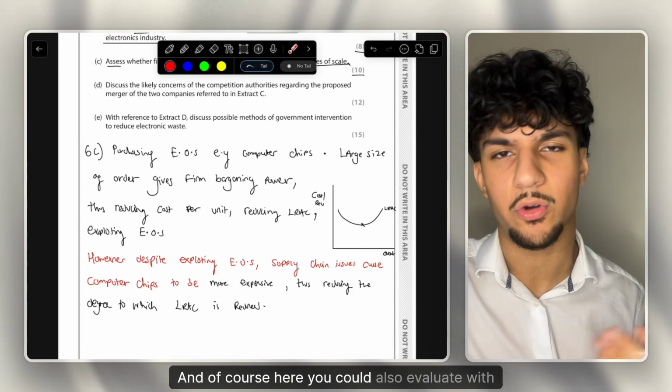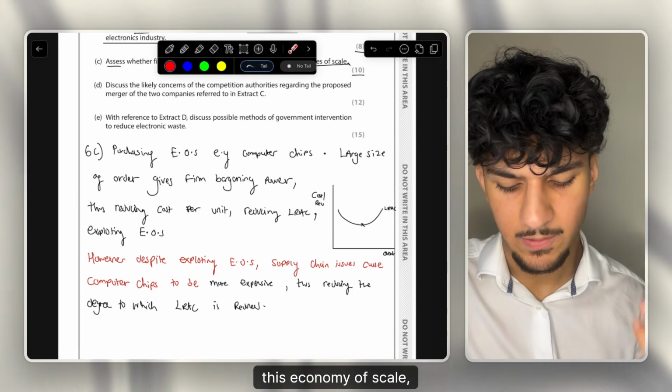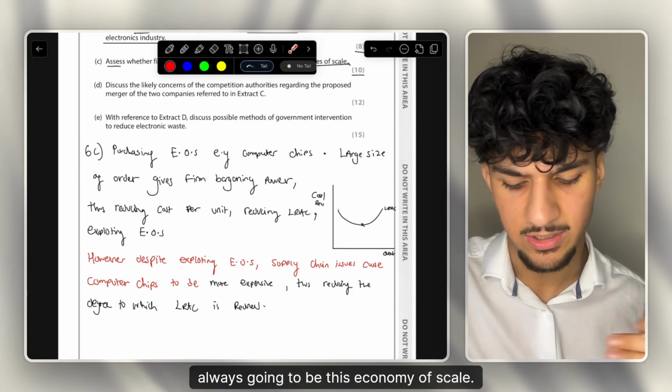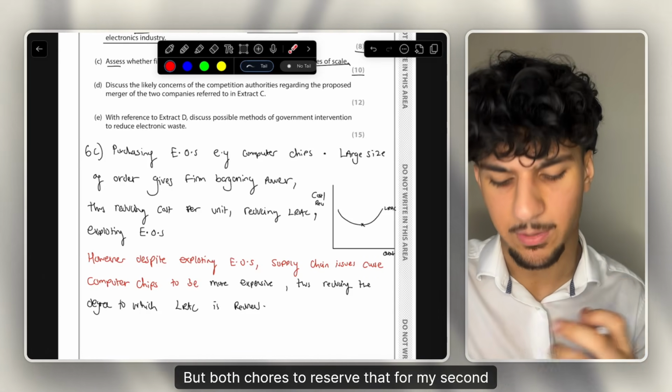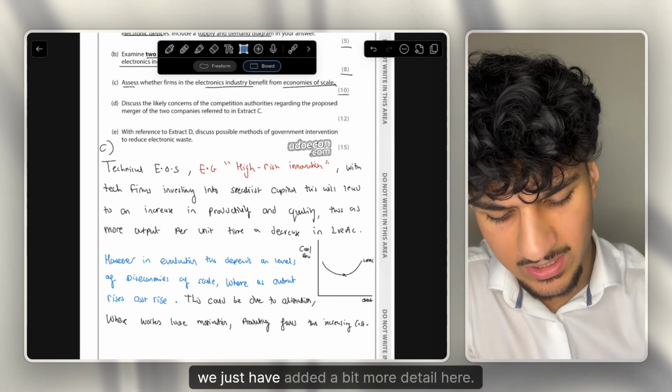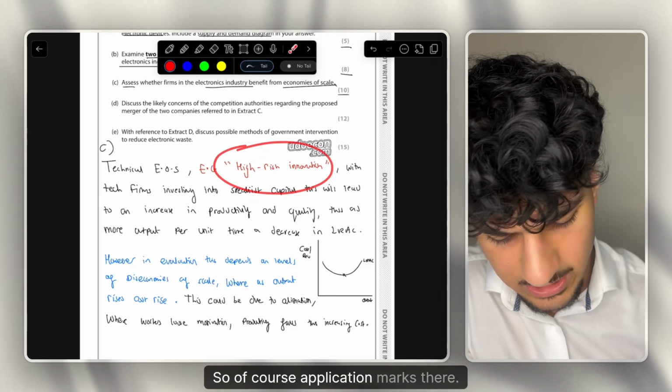And of course here you could also evaluate with diseconomies of scale. The best evaluation point for economies of scale is always going to be diseconomies of scale, but I've chosen to reserve that for my second paragraph point. Okay, so with regards to the second paragraph with technical economies of scale, we have just added a bit more detail here. So of course, application marks there.